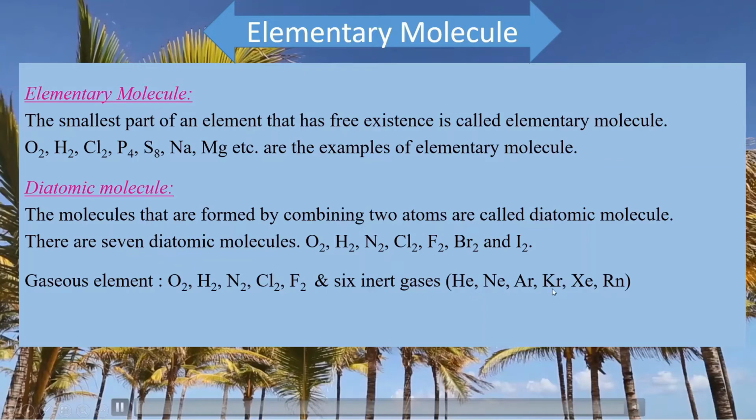We will read about these inert gases in detail later, but not now. In this chapter also, we will read about these 6 inert gases, why these gases are monoatomic and why these gases are called inert gases.